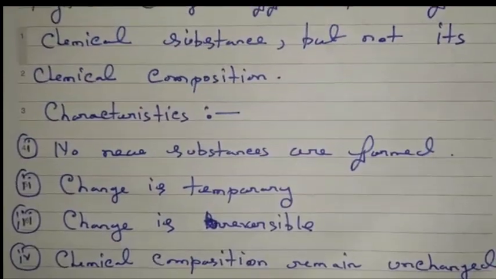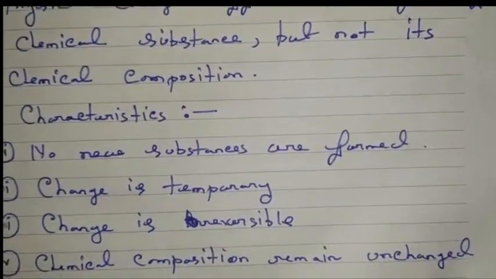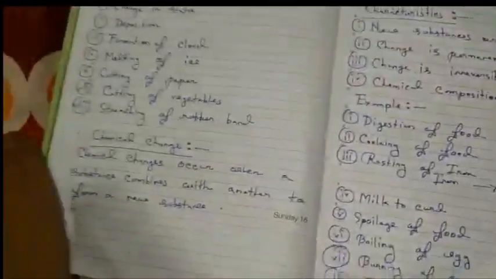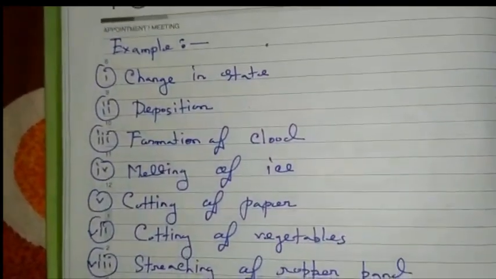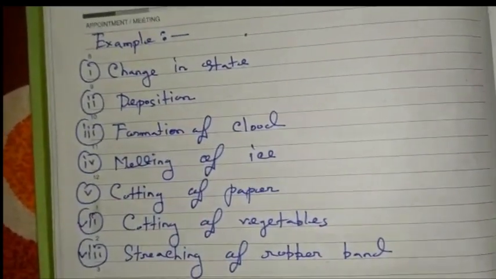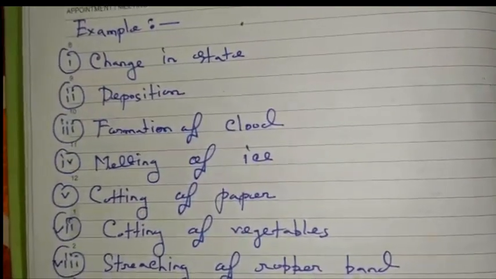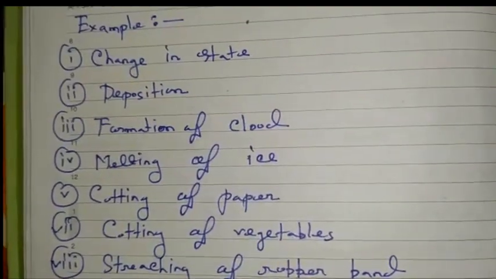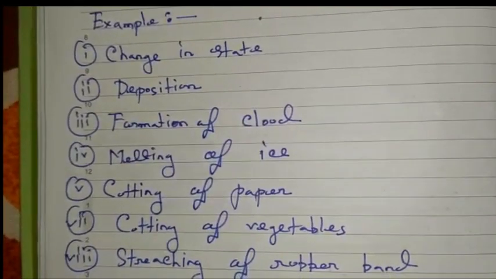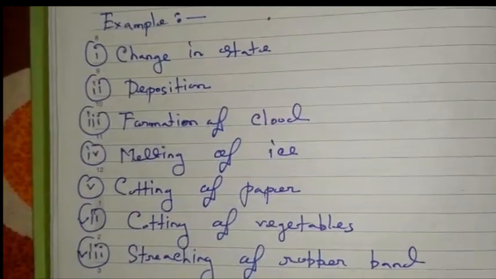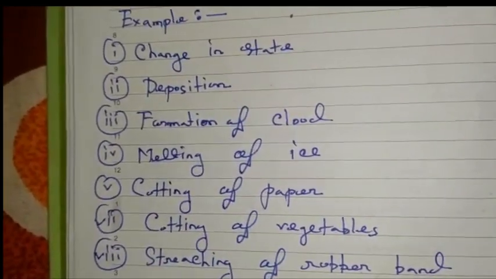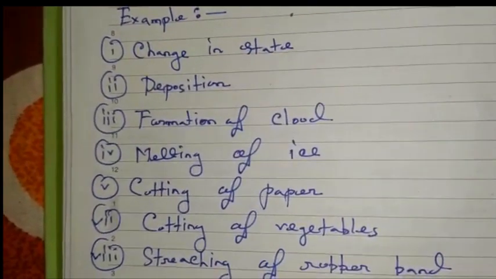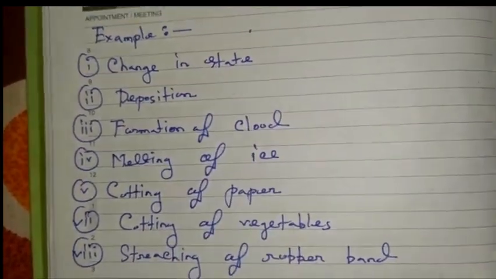Now we will discuss the examples of physical change. First example, change in state. In some changes we can observe a change in state. Suppose the vaporization of water. When water is converted into vapor, the state has changed. But if we cool down or condense the vapor, it will get back into water again. So the change is temporary and reversible, and we can tell that it is a physical change.